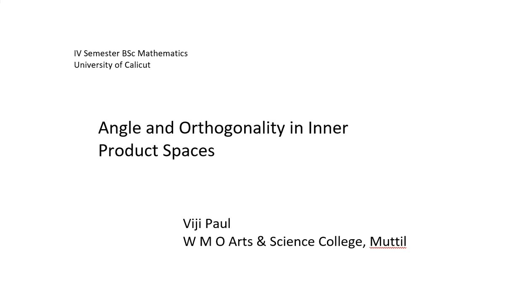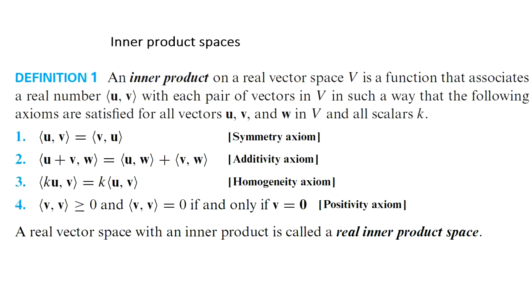Dear students, today we discuss angle and orthogonality in inner product spaces. We just recall the definition of inner product space. An inner product on a real vector space V is a function that associates a real number with each pair of vectors in V, satisfying four axioms. Those axioms are symmetry axiom, additivity axiom, homogeneity axiom, and positivity axiom.